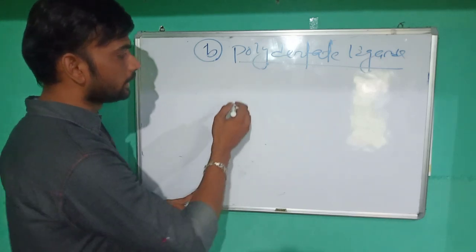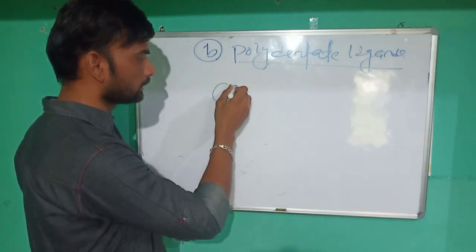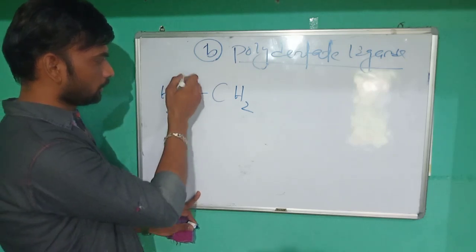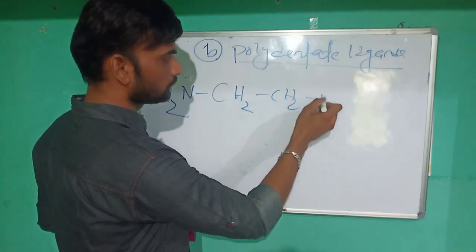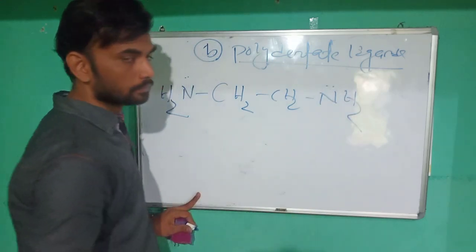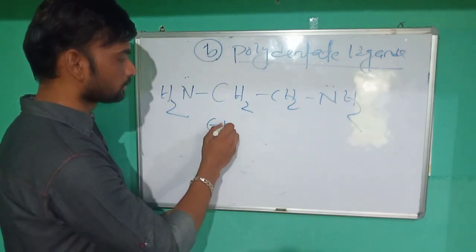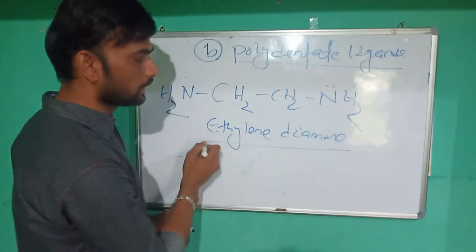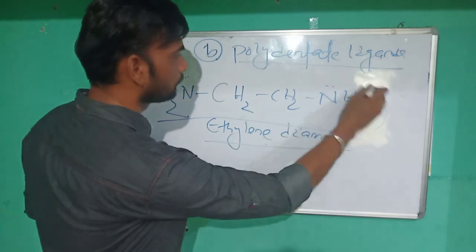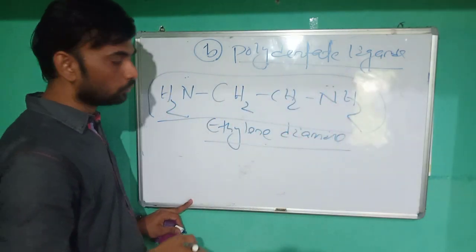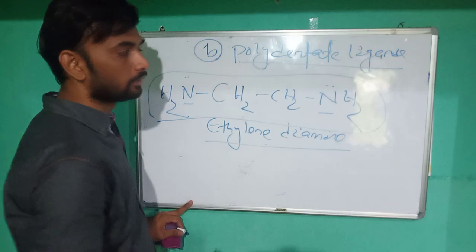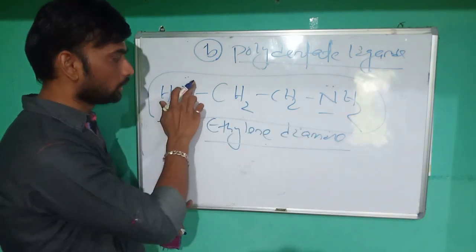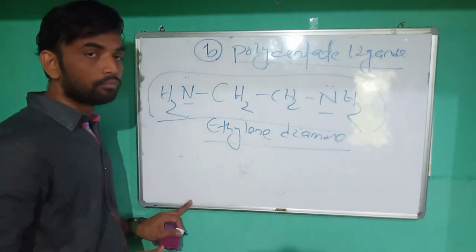Here, polydentate ligands means, for example, CH2NH2 CH2NH2, this is called ethylene diamine as the ligand, because this group contains two donor atoms, two nitrogen atoms containing two lone pairs of electrons, a total of 4 electrons.